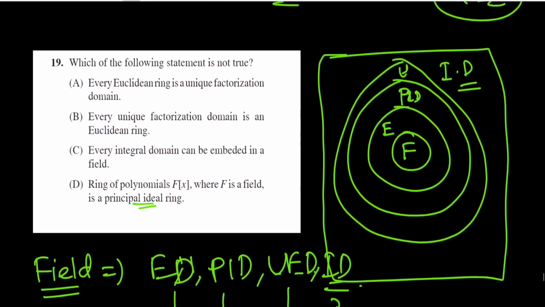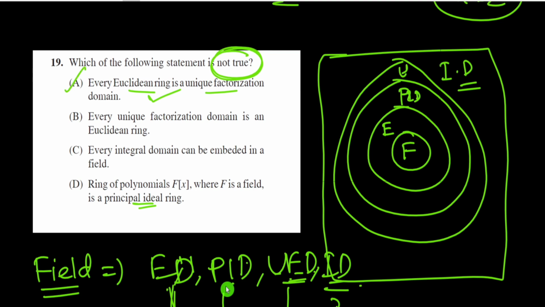Therefore, every field is an integral domain, principal ideal domain, unique factorization domain. And here it is given that every Euclidean domain is a unique factorization domain. Euclidean domain means principal ideal domain and unique factorization domain. So this is a correct statement, and here we have to find the not true option.